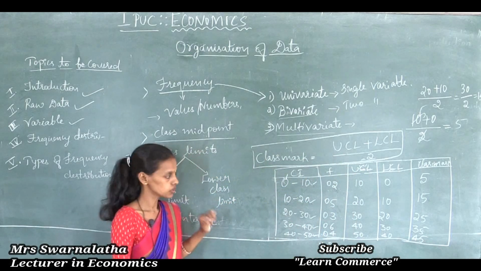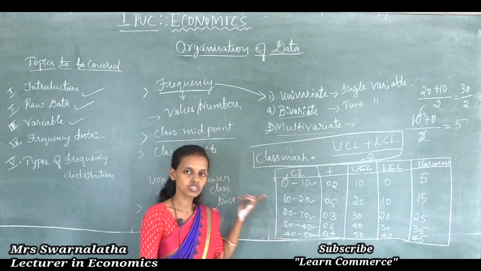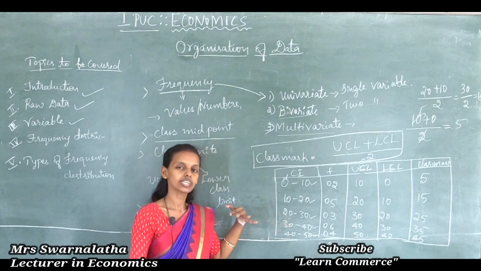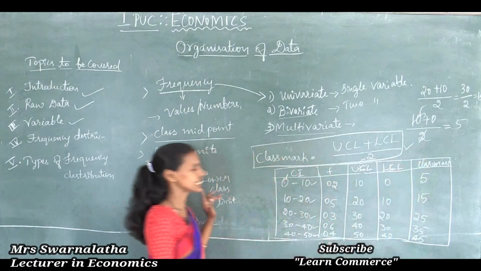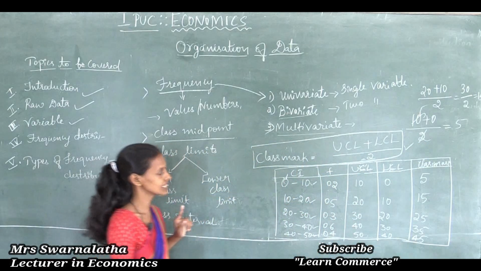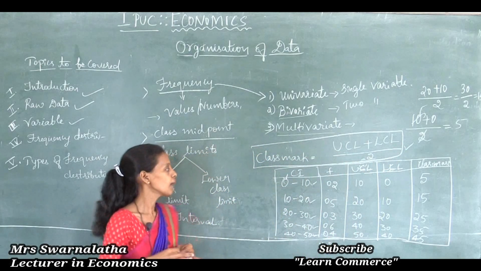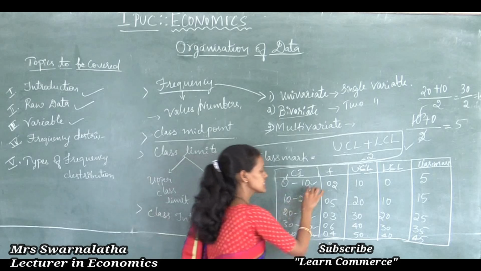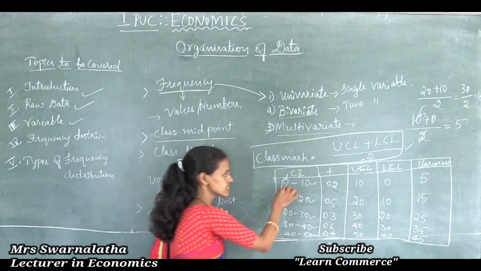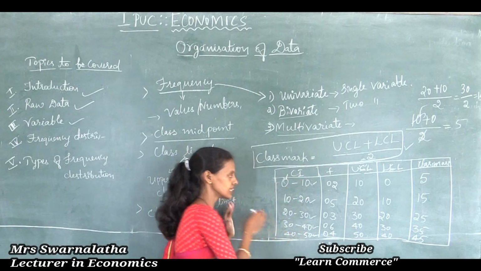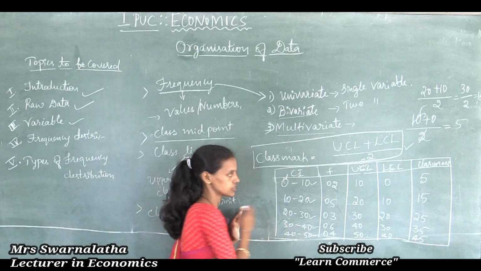Easily you came to know. In case the numbers are not in continuous order, either discrete values or inclusive or exclusive method, then you use the formula to find the class midpoint or class mark, that is upper class limit plus lower class limit divided by 2. Upper class limits are the highest values, on the right side of the class intervals. Lower class limits are the lowest values, on the left side of the class intervals.